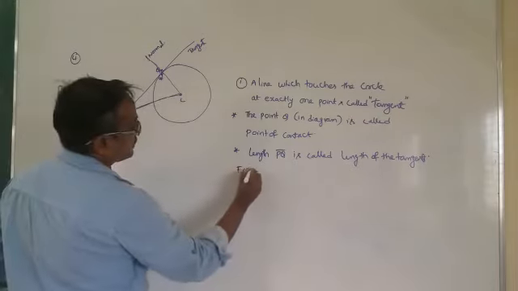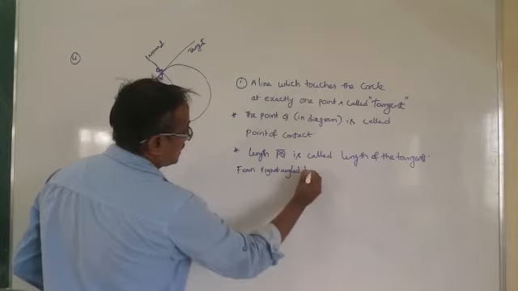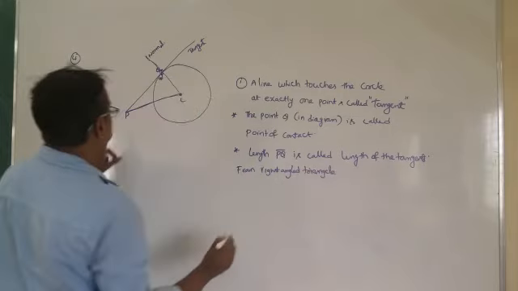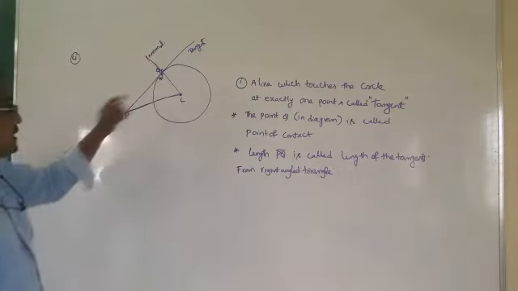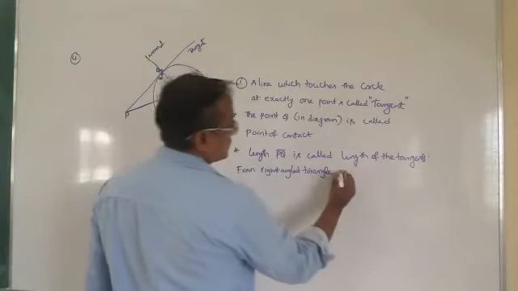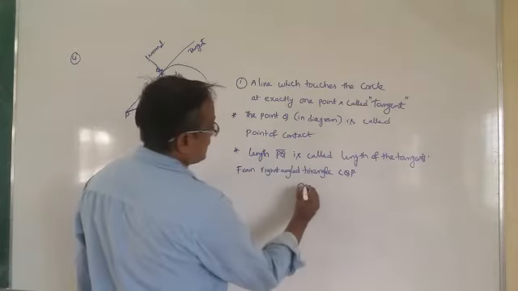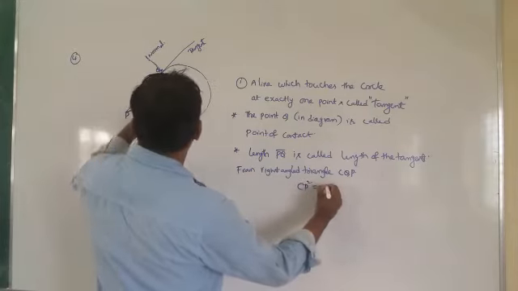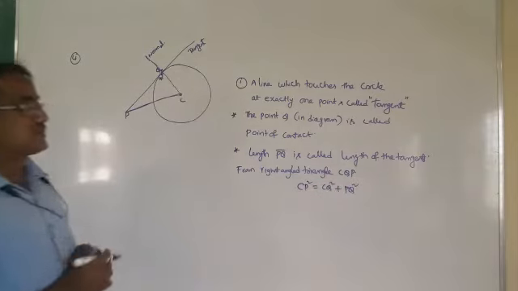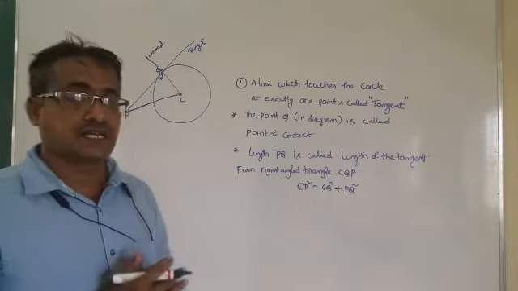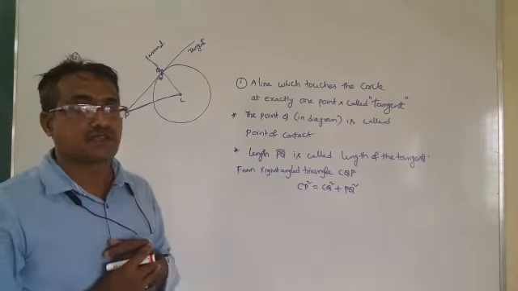Now from right angled triangle CQP, you can apply Pythagoras theorem: CP square is equal to CQ square plus PQ square.